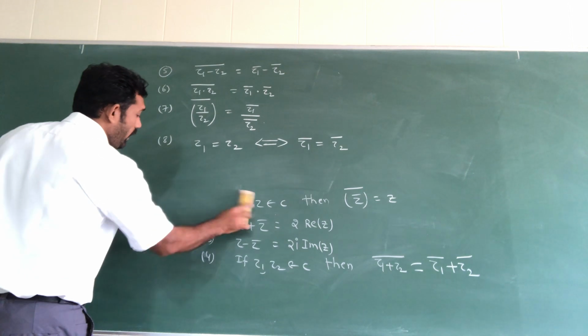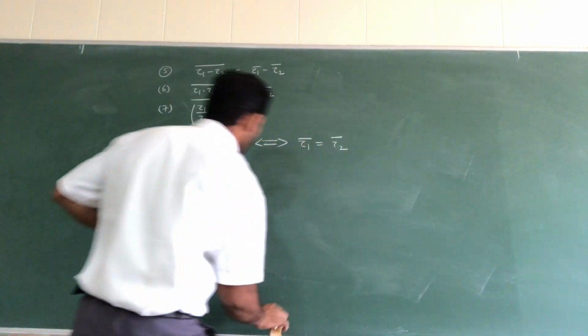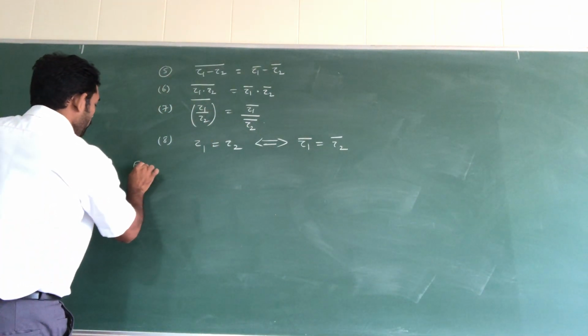At the end of every concept, we will take one question. So see this example question.